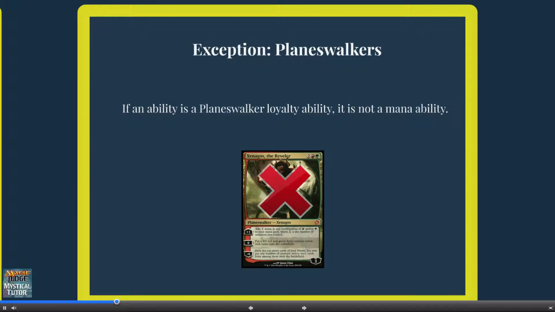The second exception for mana abilities is that mana abilities cannot be Planeswalker loyalty abilities. As of this lesson, the only cards that this applies to are Xenagos the Reveler, Koth of the Hammer, and Sarkhan Unbroken. This exception really exists to prevent players from activating Planeswalker loyalty abilities at times they shouldn't normally be able to.